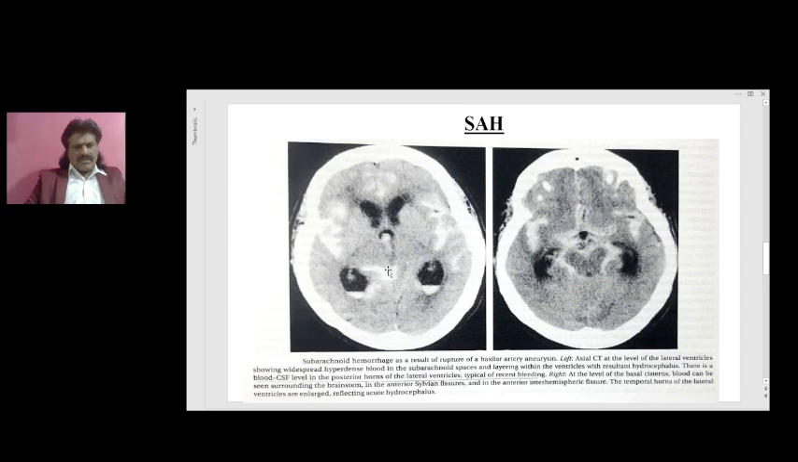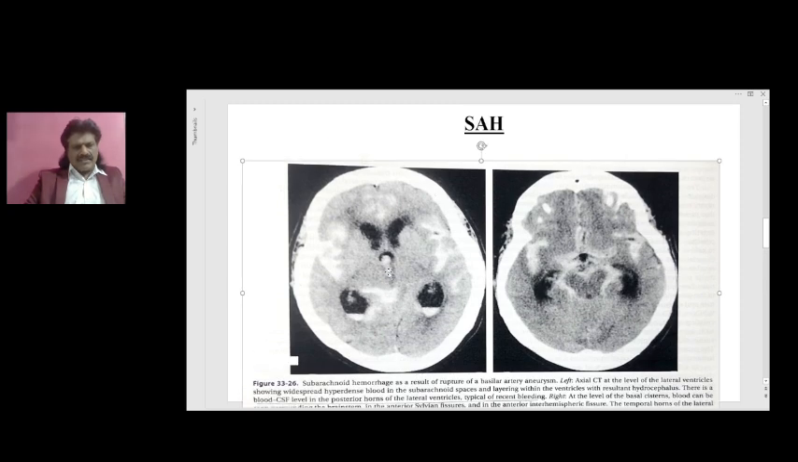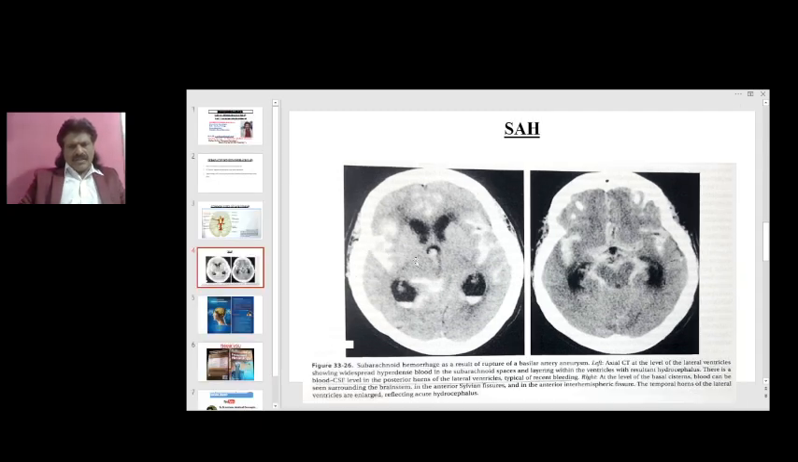Because these blood products obstruct the pathways of the CSF, it can result in dilatation of the ventricles and hydrocephalus. There is a blood-CSF level in the posterior horns of the lateral ventricle, typical of recent bleeding. At the level of the basal cisterns, the blood can be seen in the anterior fissures. You can see it in the Sylvian fissure, the anterior interhemispheric fissure, and in the temporal horns of the lateral ventricle, which are enlarged,